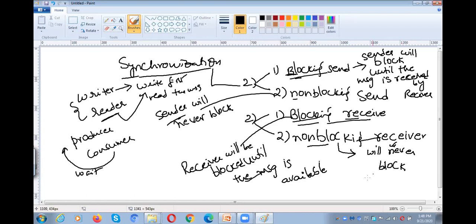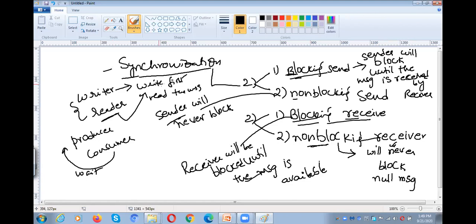That means if the message is not available, the receiver will receive a null message. Even if the message is not available, the receiver will not be blocked in the case of non-blocking. So these are the four varieties under synchronization.